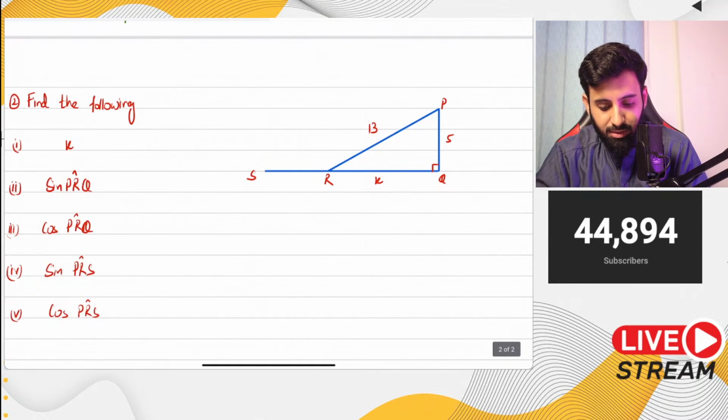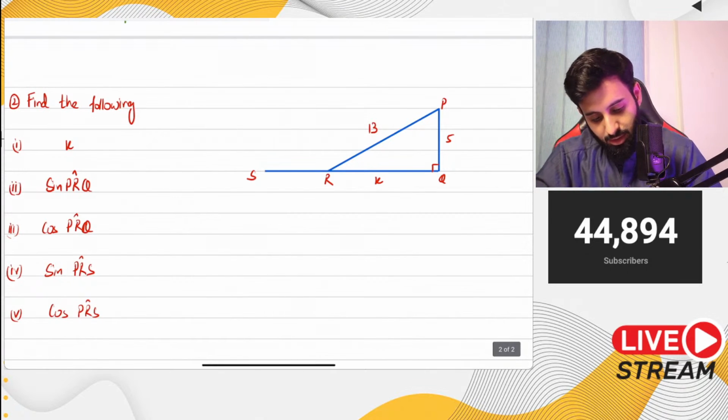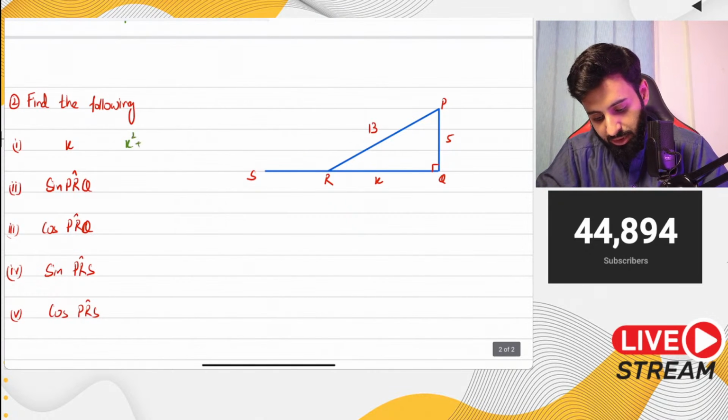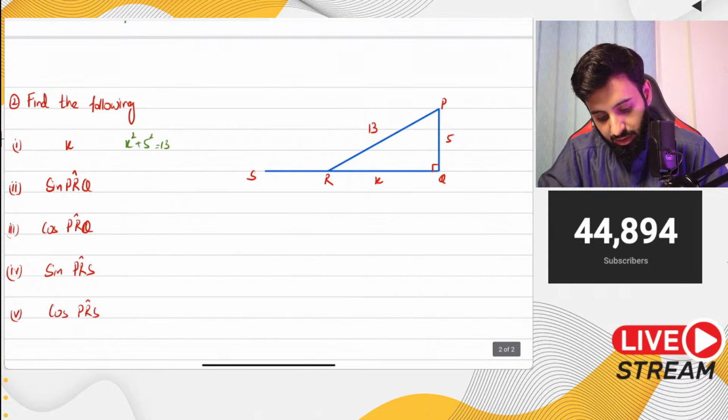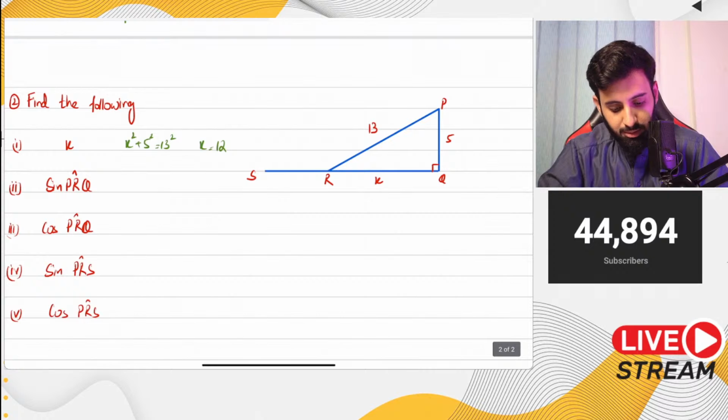Yes, x is 12. So x is equal to 12. If you're wondering why that is, that's because x square plus 5 square equals 13 square. So x is equal to 12. Okay, so now what about sine PRQ and everything else?